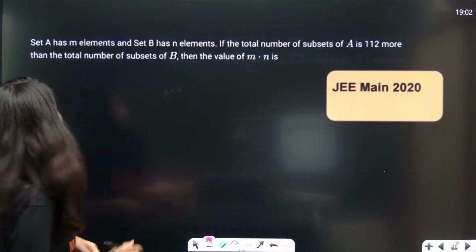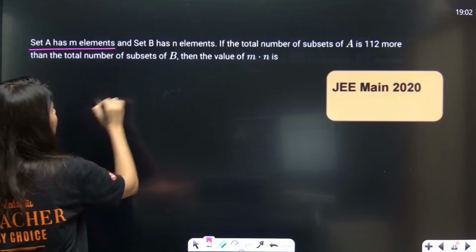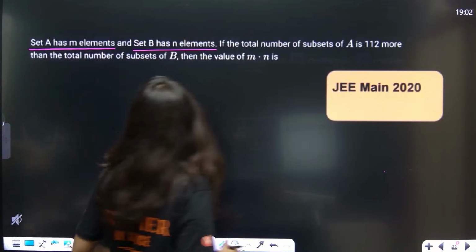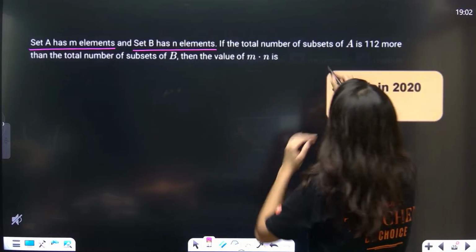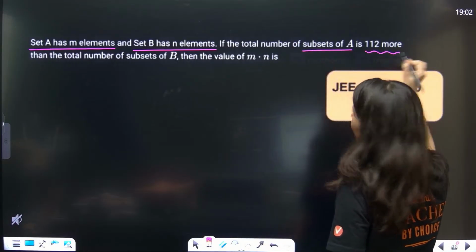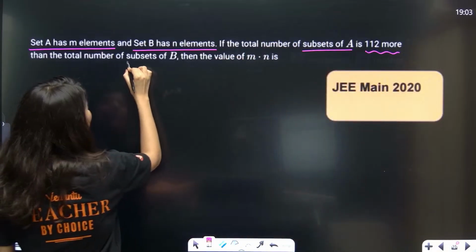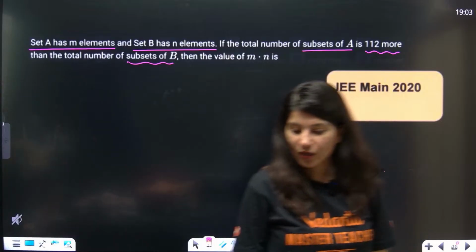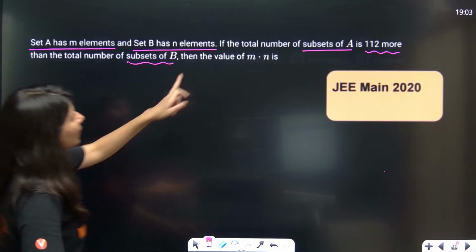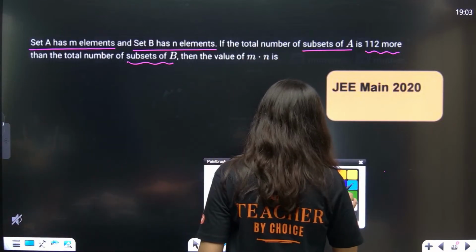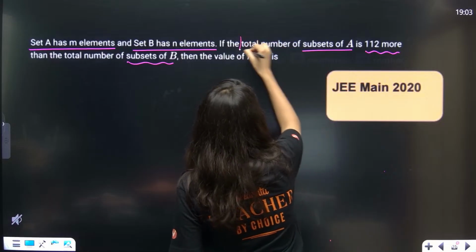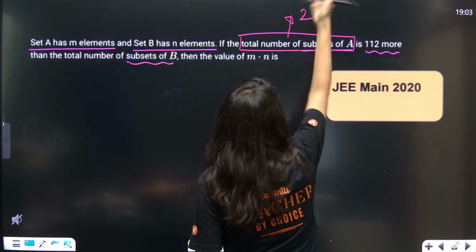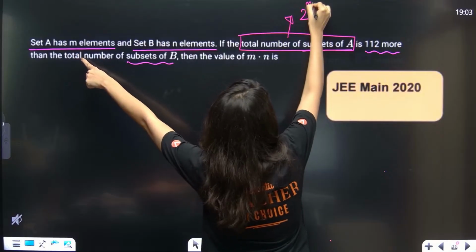Here we go. Okay, set A has m elements, set B has n elements. Very good question. If the total number of subsets of A is 112 more than the total number of subsets of B, then the value of m into n is. Okay, all right. So first of all, total number of subsets of A is 2 power cardinality of A, that is 2 power m.